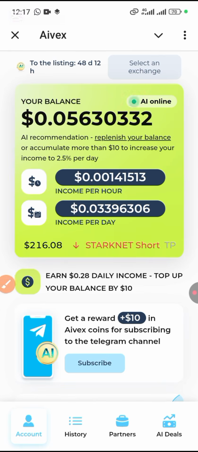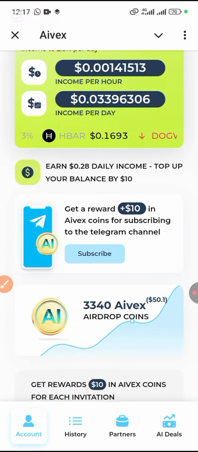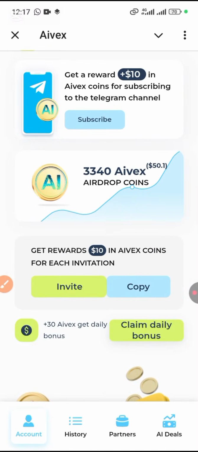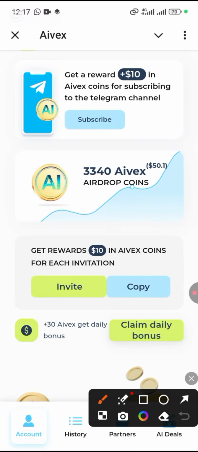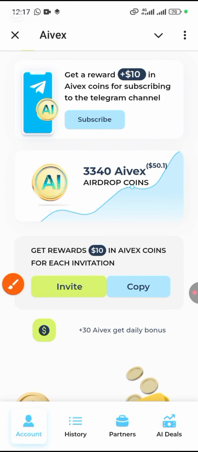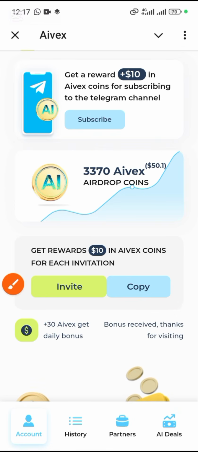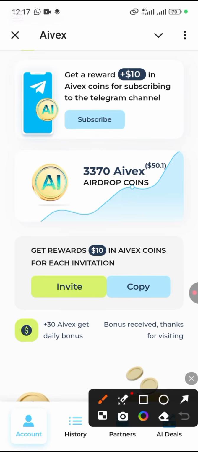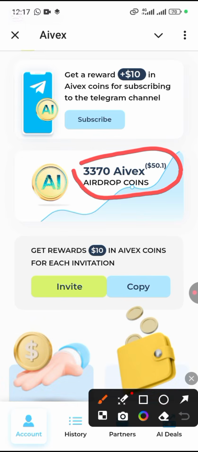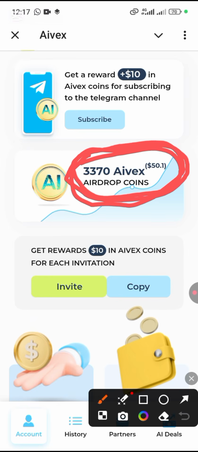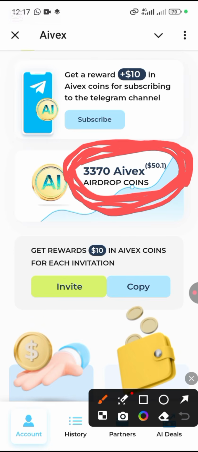So once you register, it's going to bring you here. The first thing to do is to claim your daily bonus, okay. Always come here to claim your daily bonus. Let me claim mine. Once you claim your daily bonus, this Aivex token will be added for you, and they're actually using this Aivex token to trade for you, and they are going to list it, okay. Though it's not financial advice, they're going to list their token.